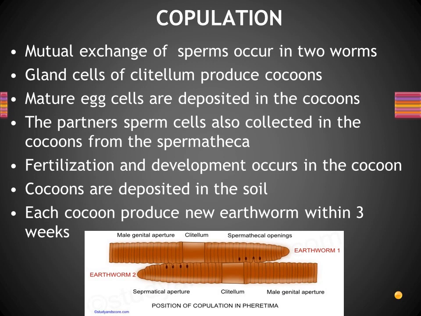Then afterwards, cocoons are deposited in the soil. The cocoons will be left in the soil there, right? Then each cocoon produces a new earthworm within 3 weeks. So it releases a lot of cocoons, and each cocoon will develop as one earthworm within 3 weeks, right? So this is the copulation process, and like this the new earthworm will be produced, right?